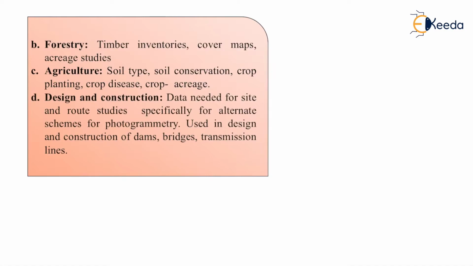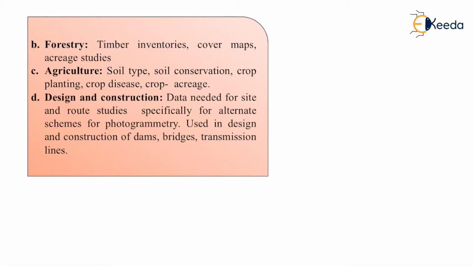Then design and construction: data needed for site and route studies, specifically for alternative schemes, where photogrammetry is used in the design and construction of dams, bridges, and transmission lines. For existing structures, we don't go for survey again and again because it is a huge area.